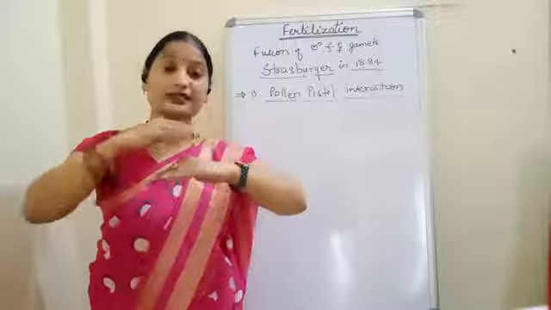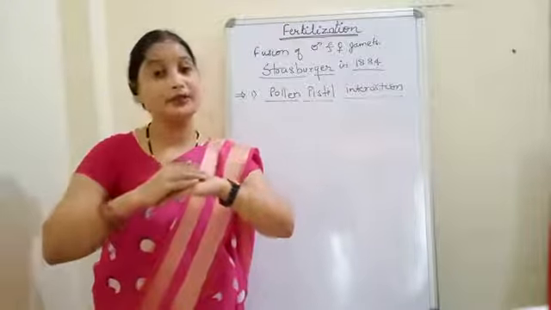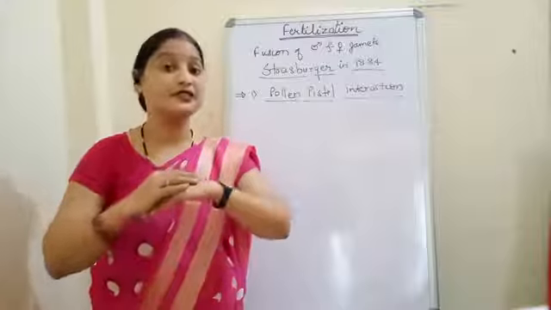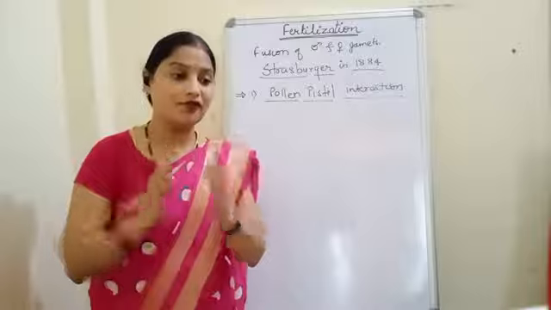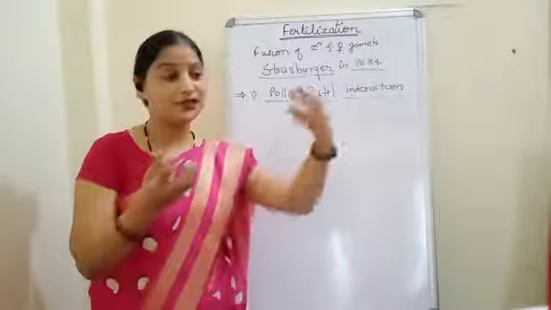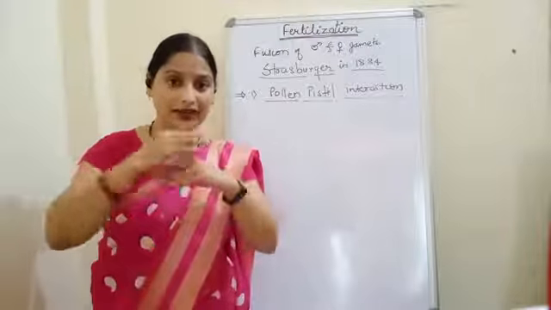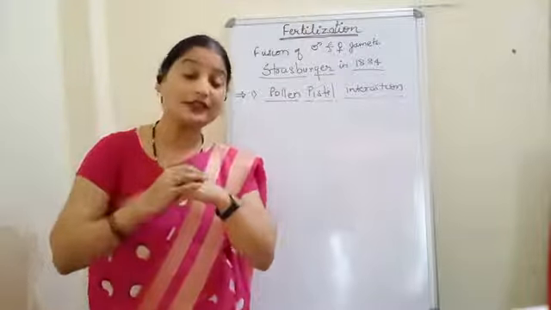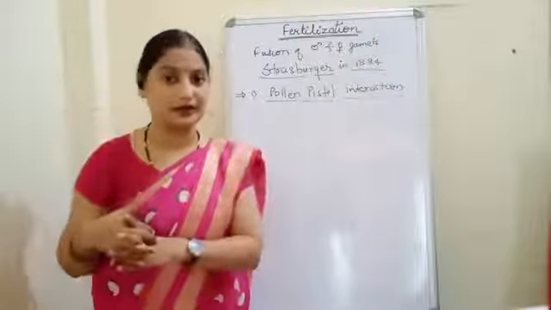Now it is the duty of the stigma to identify whether the pollen is of its same species or not. For example, in animals, when the egg fuses with the sperm, the egg identifies the sperm first and only then does fusion occur.